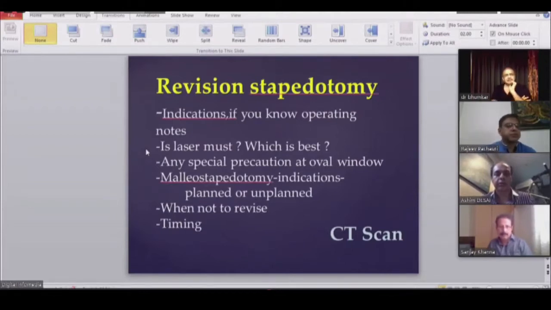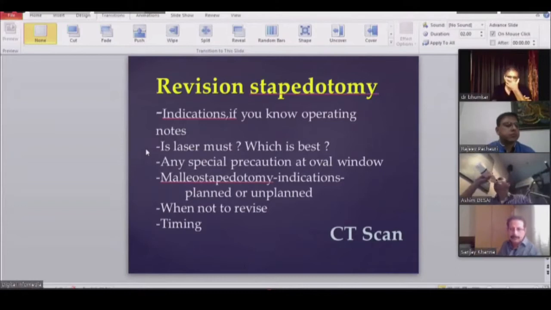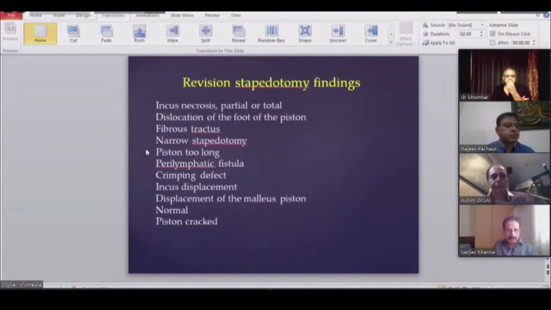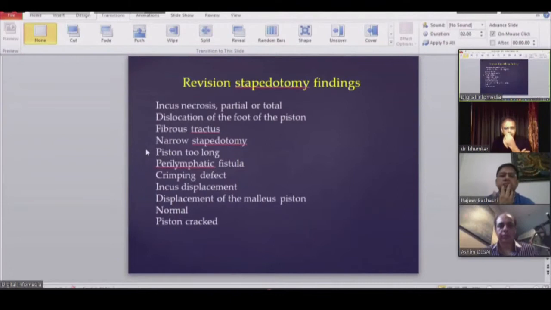So, once it comes to revision, before planning and having said that you are going to revise, we must have a CT scan. Because in revisions, we get a variety of findings. These are the common situations you come across when you explore, and the majority of these things can be picked up by a good CT scan. That makes you more ready to handle the situation once you are revising something.